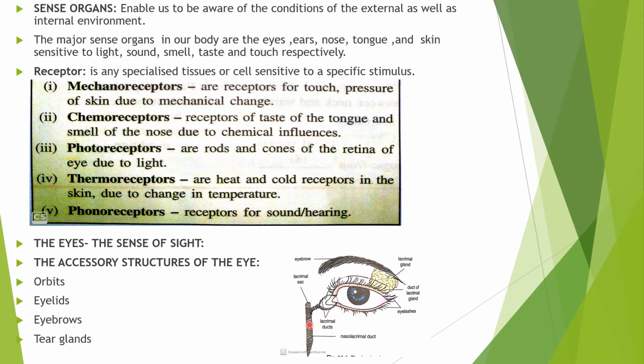After being secreted, it is spread over the surface of the eyeball. When tears are secreted, they spread over the surface of the eyeball and serve as a lubricant.